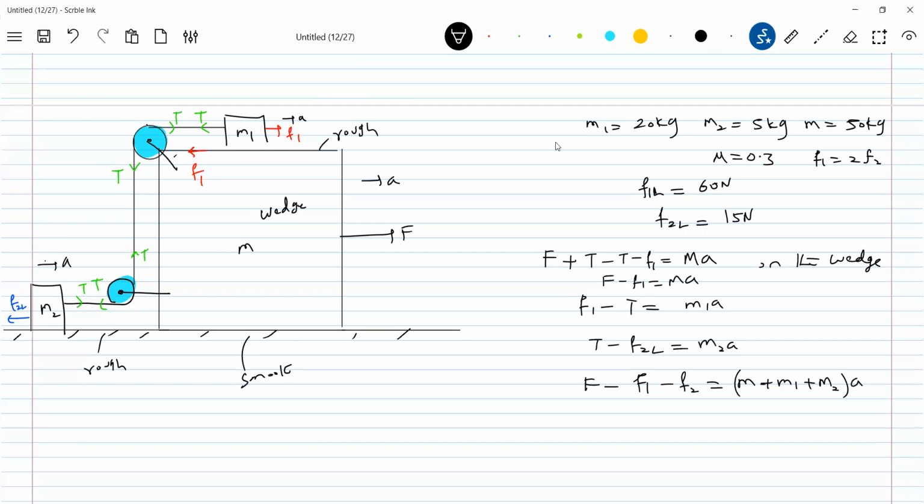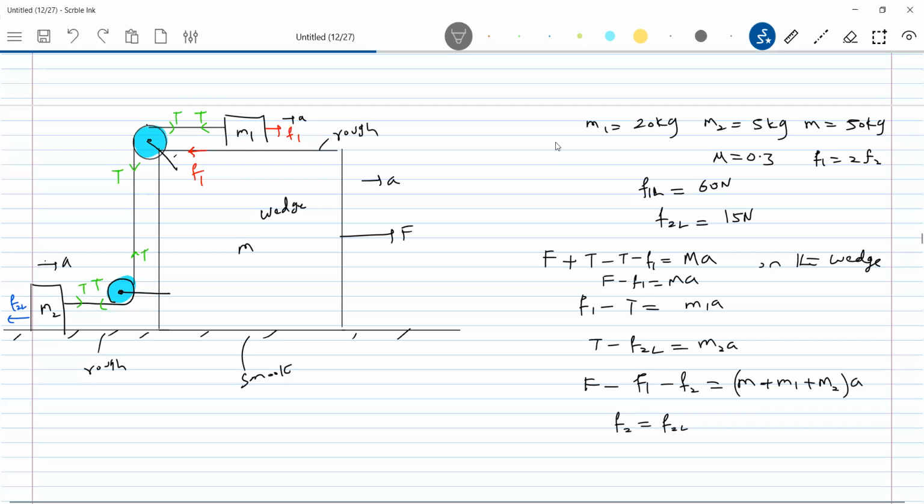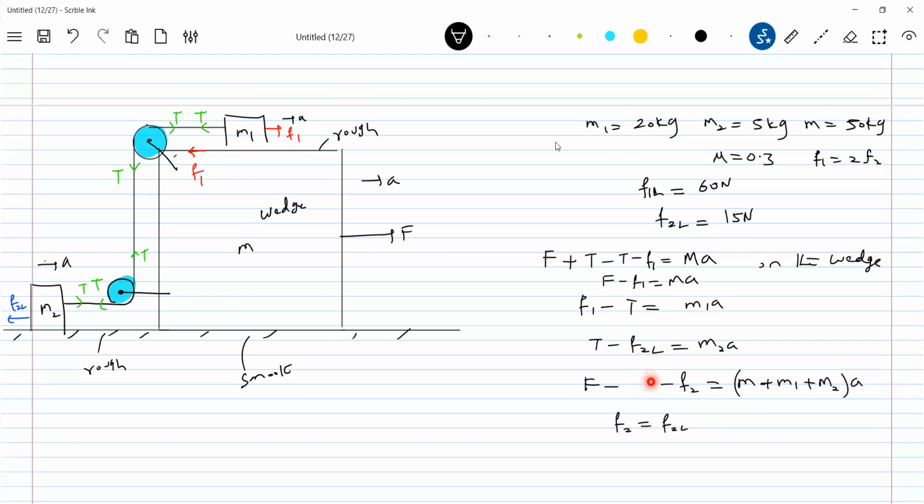So I'll take help of the tension. Here I'll directly bring the condition. Let F2 is equal to... Sir, their F1 will also get cancelled, right, sir? F1, if you add all the three. T, F1. Okay, this F1 is getting cancelled, no? Yeah. Okay, thank you. I'll make the correction. This will be... and definitely this is F2L.